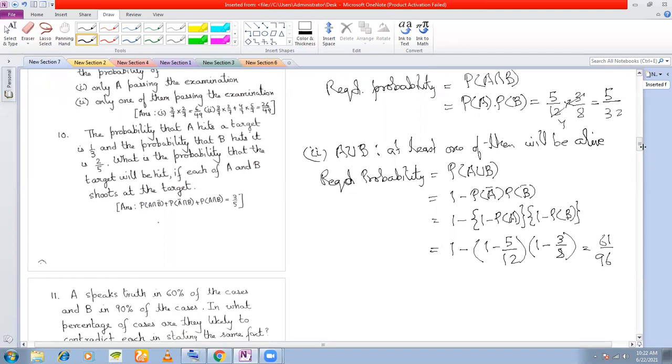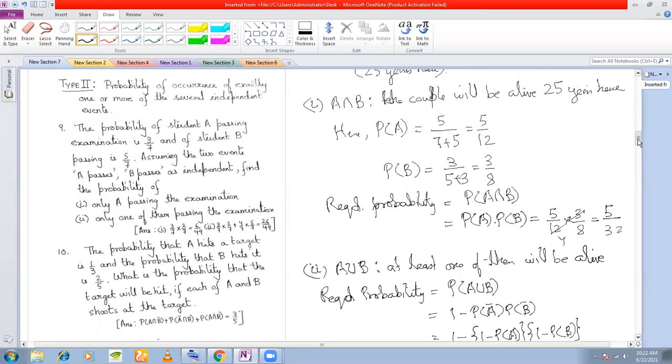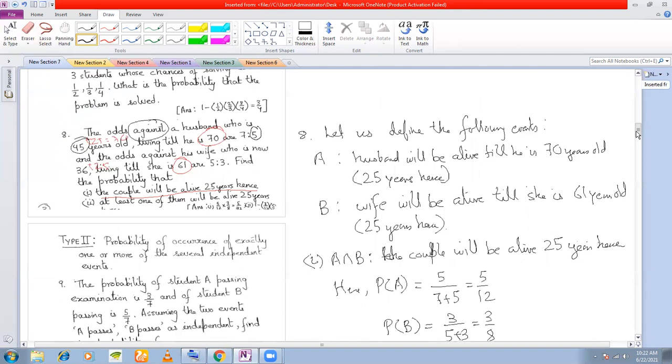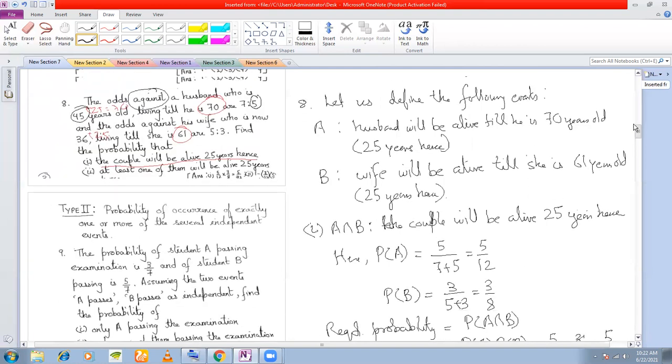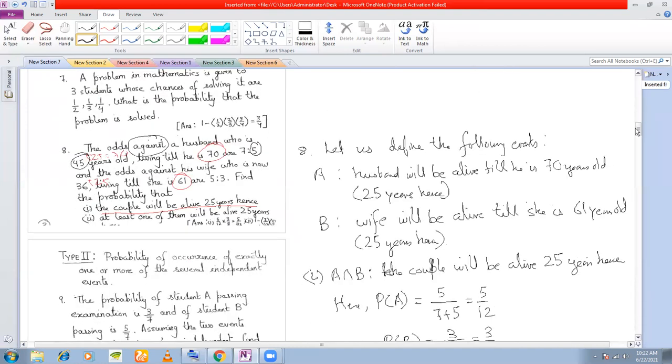That's it. Any question till this part? No question? Fine. Continue with the next one then. Now we move on to the type 2.